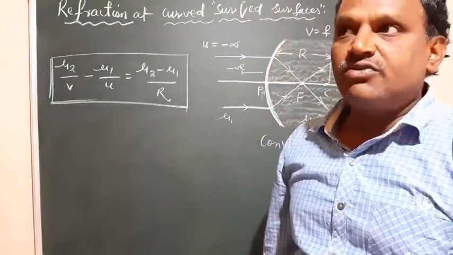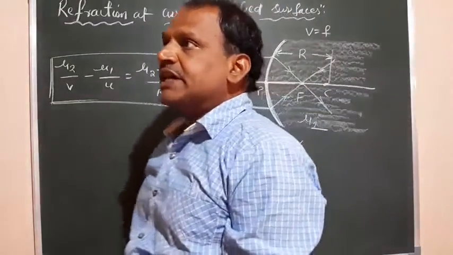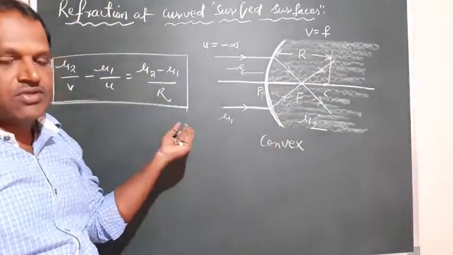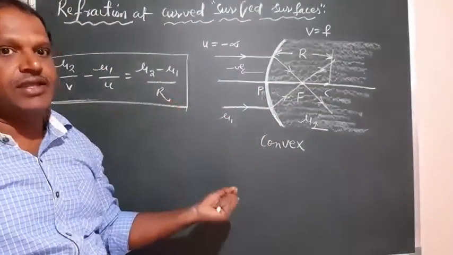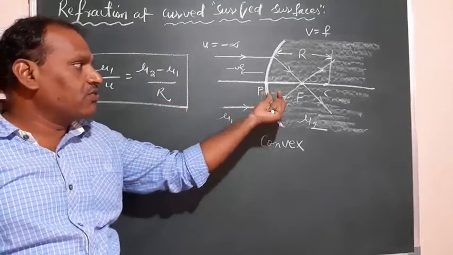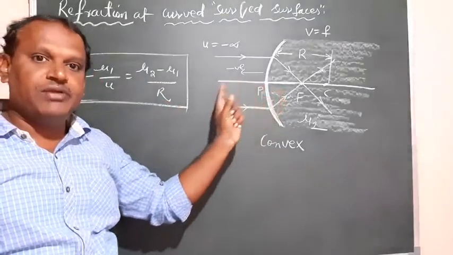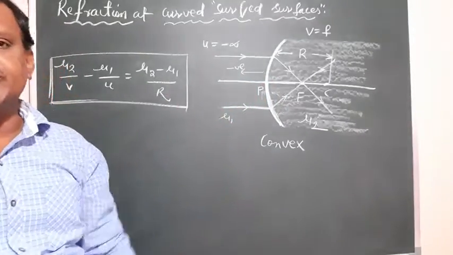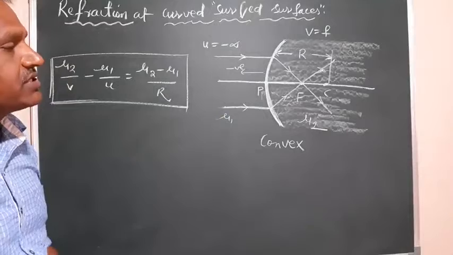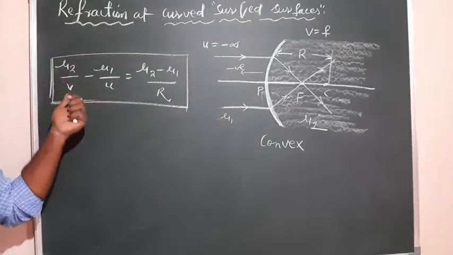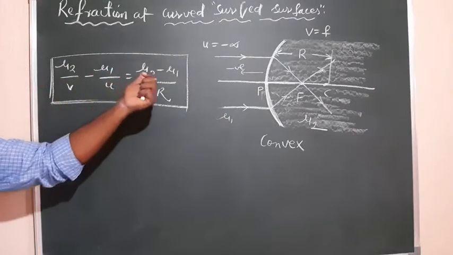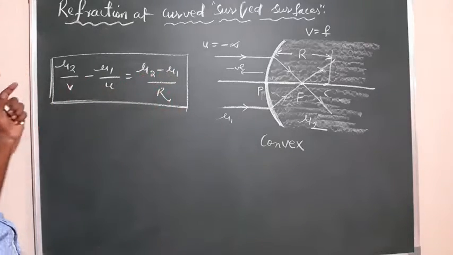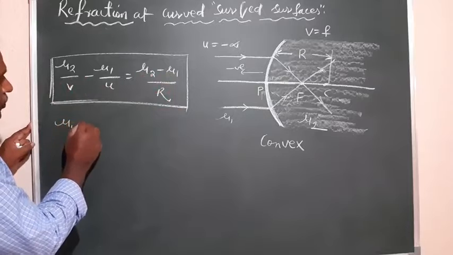When refraction is made by light intersecting a curved surface separating two mediums of refractive indices mu1 and mu2, with object distance u and image distance v, the relation is mu2 by v minus mu1 by u is equal to mu2 minus mu1 upon r.